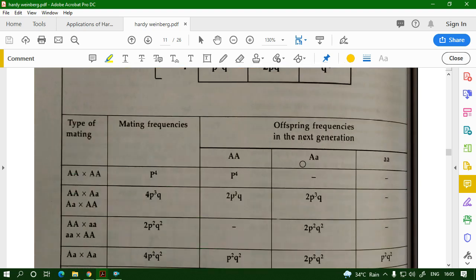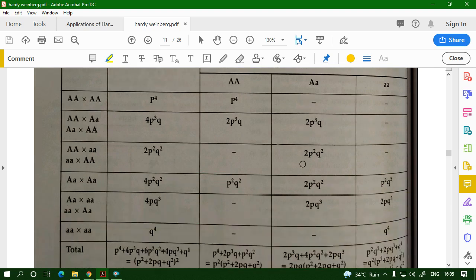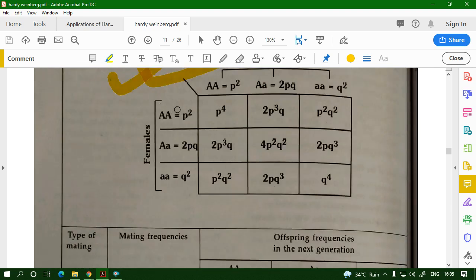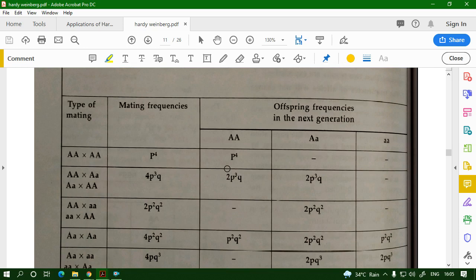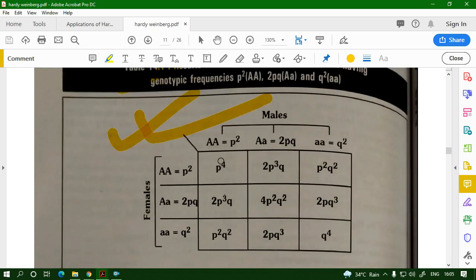So now if you draw this in a table, the type of mating, capital A into capital A, you get p to the power 4. In the Punnett square, you see, you get p to the power 4 here.